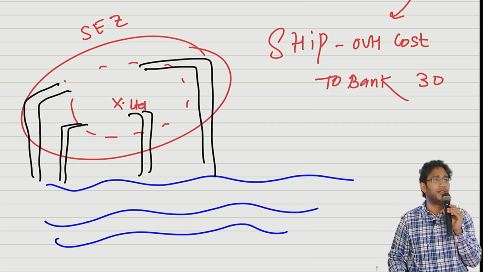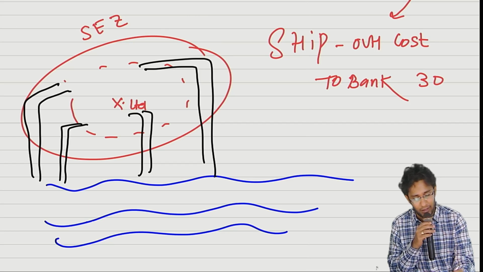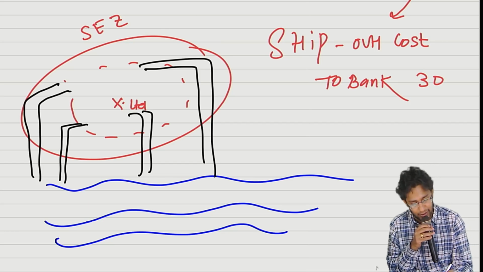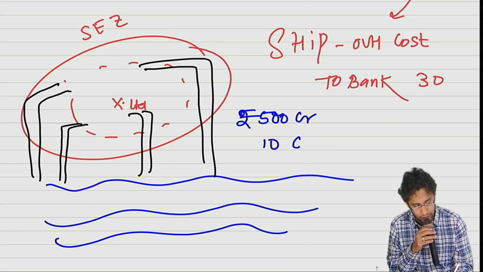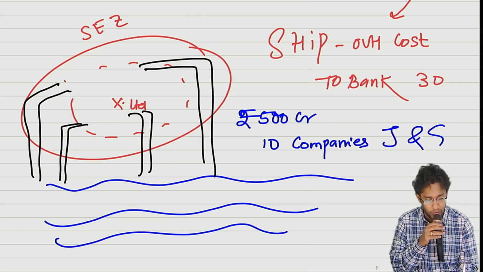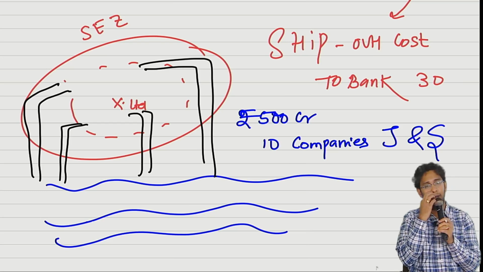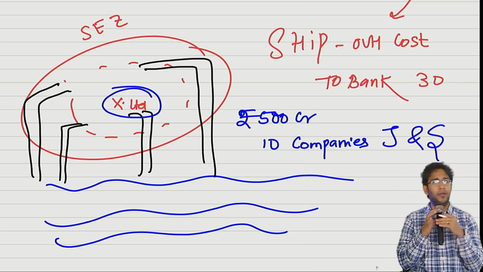They understood that we all have successfully damaged the river. Ultimately, they have given us a penalty of rupees 500 crores on all the 10 companies put together. All 10 companies should combinedly pay 500 crores and they are jointly and severally liable. In this, I am also one company.